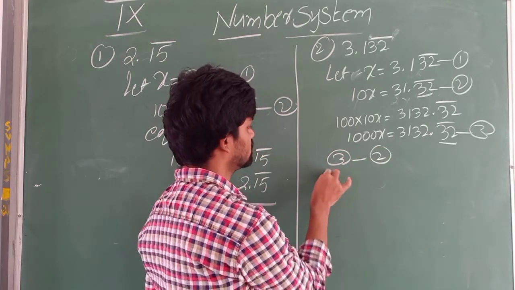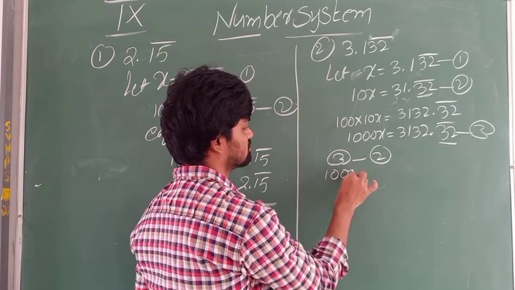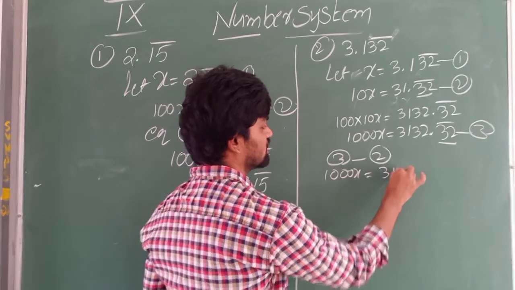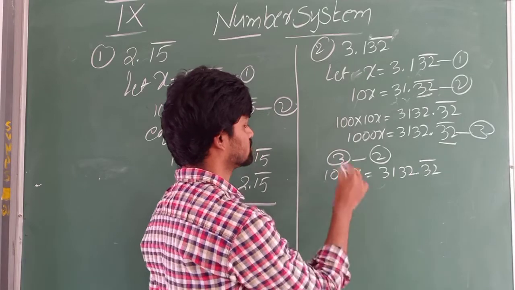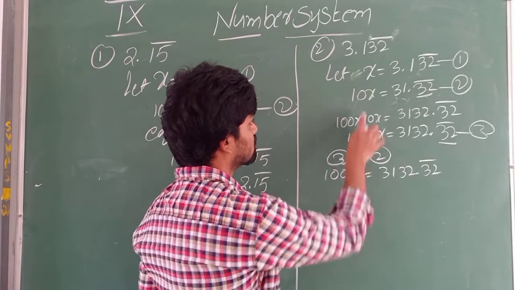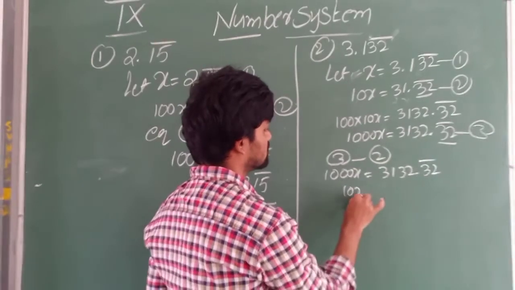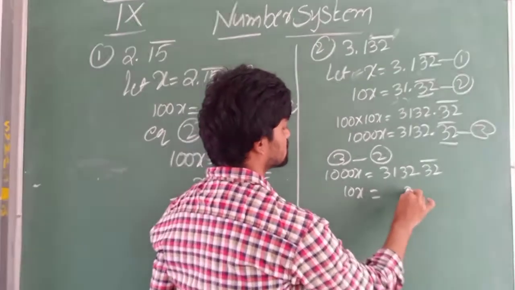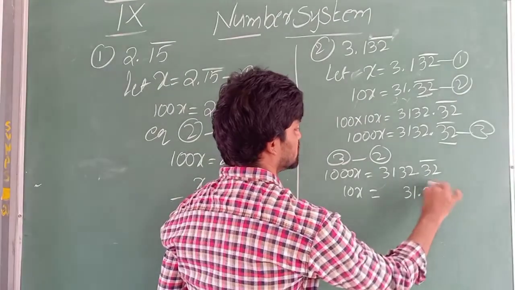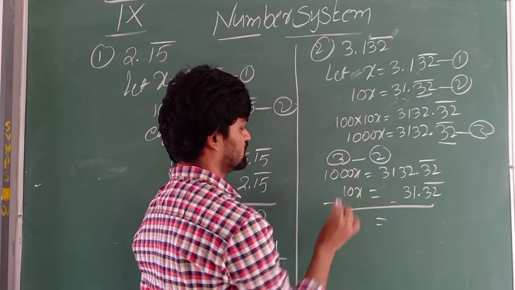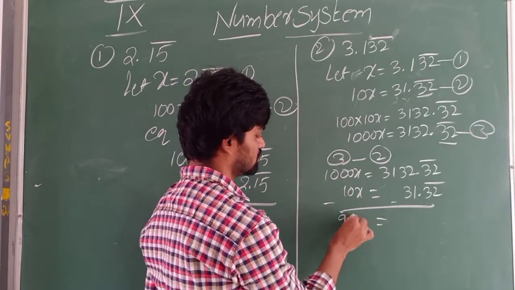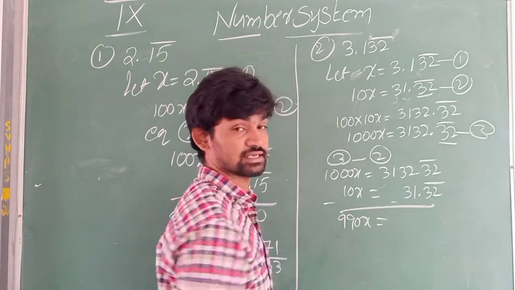Equation 3 what? 1000x is equals to 3132.32 bar. Next, 10x. 10x value how much? 31.32 bar. Again subtraction. 1000 minus 10 is 990x.